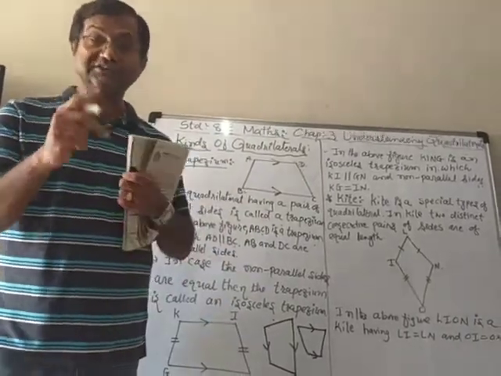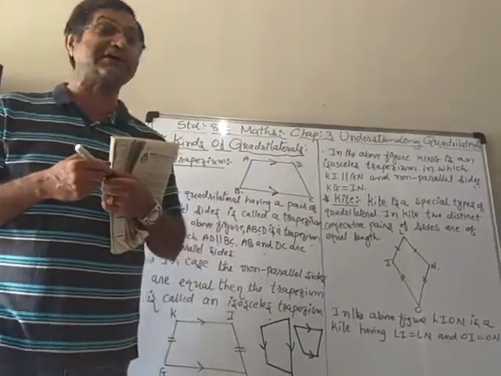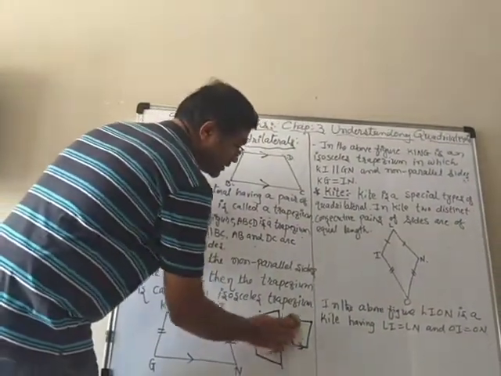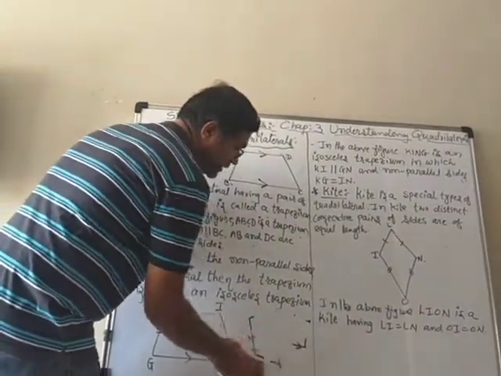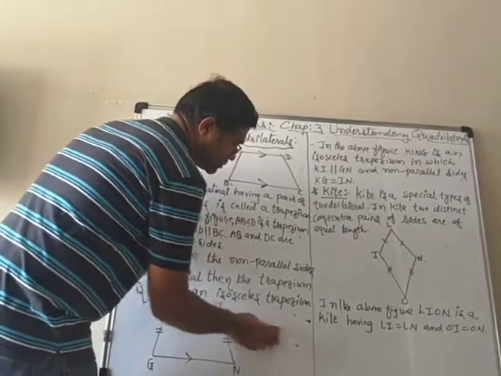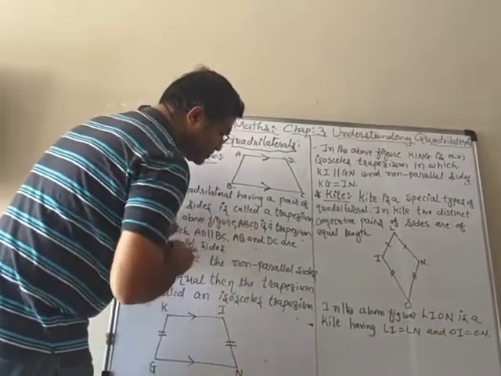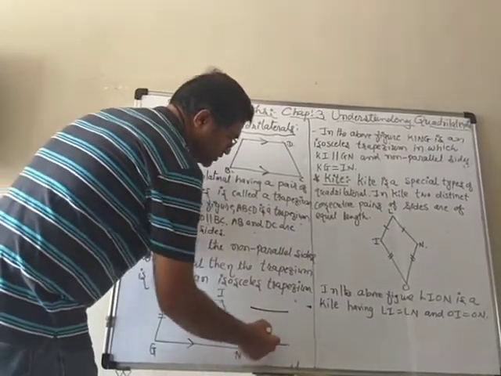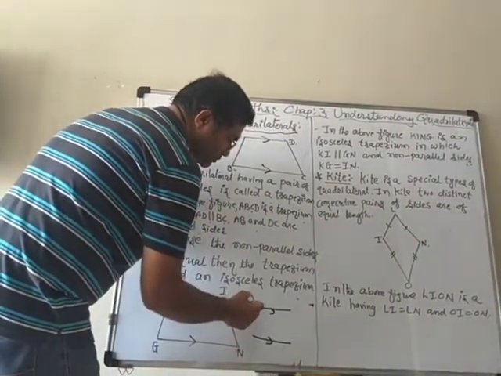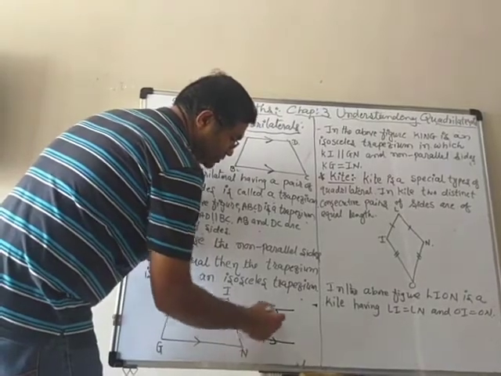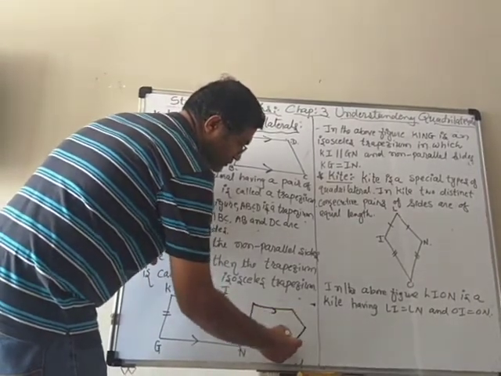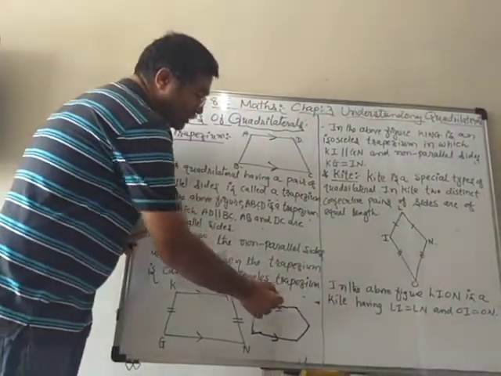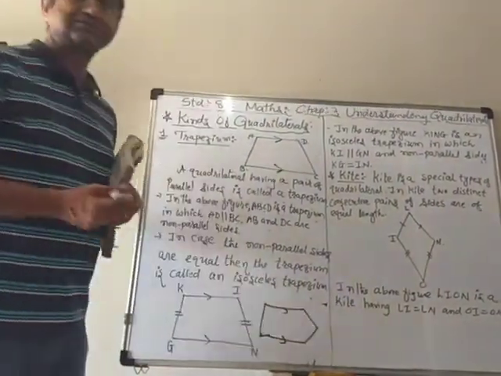And the first thing is that a trapezium is a quadrilateral also. Otherwise, if you draw like this, let me tell you, one pair is parallel. This is parallel. Then, if you draw like this, it is not a trapezium. Why? It is not even a quadrilateral. 1, 2, 3, 4, 5 sides.